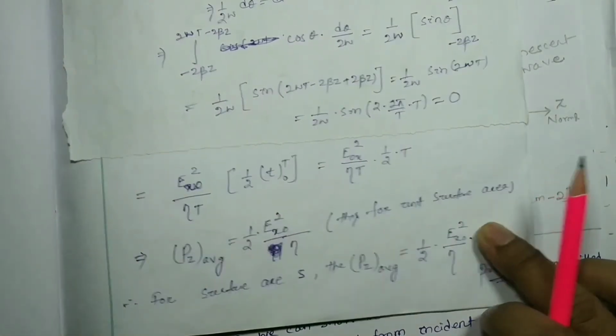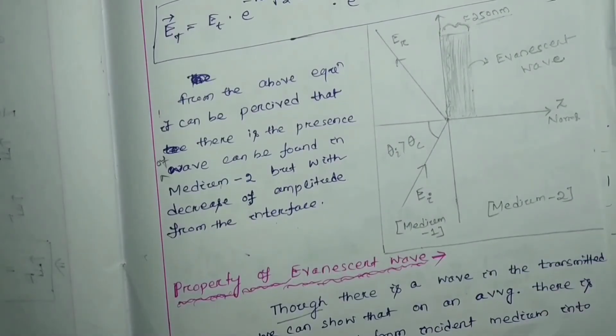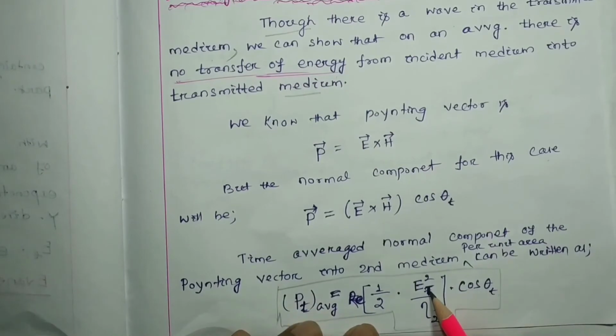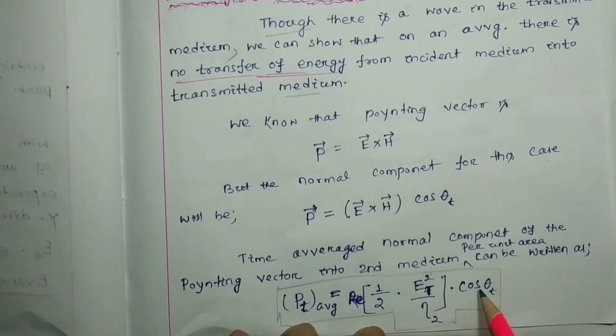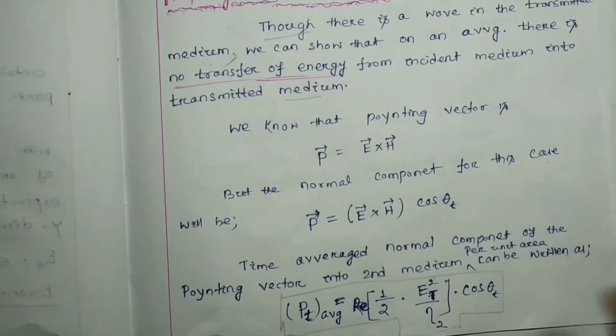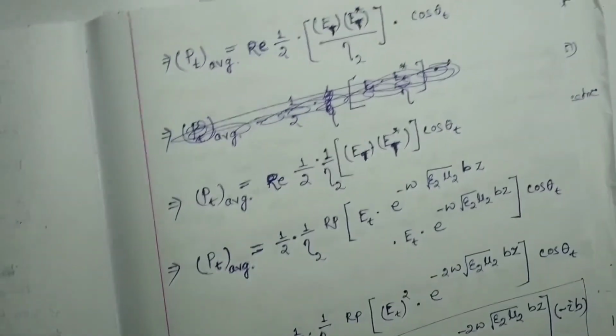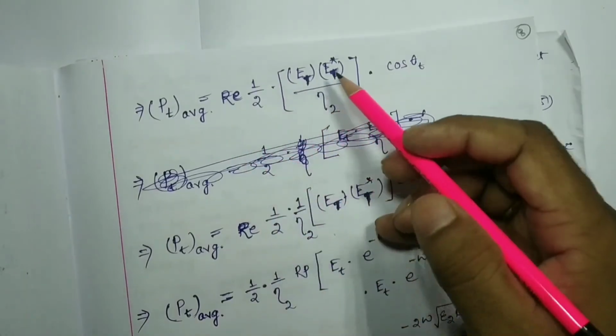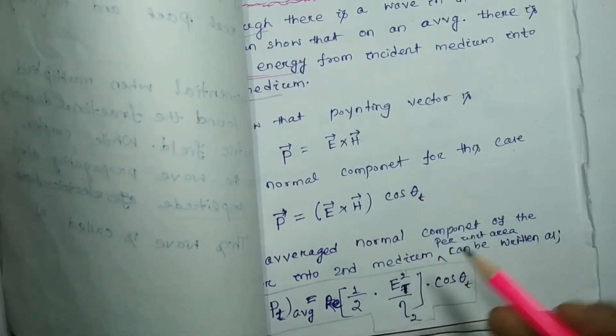The same thing I have written over here: P average will be the real part of half Et square, the transmitted wave amplitude square, by eta 2 into cos theta t. Okay, so P_t average can be written as follows. See, Et square can be written as Et into Et complex conjugate, right?